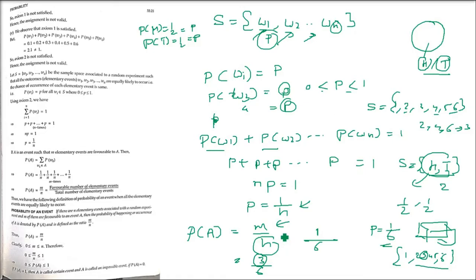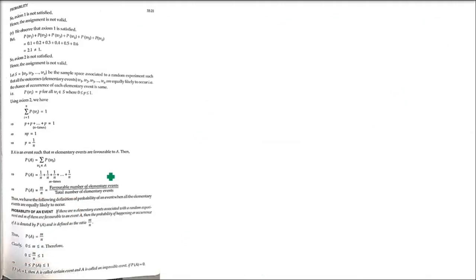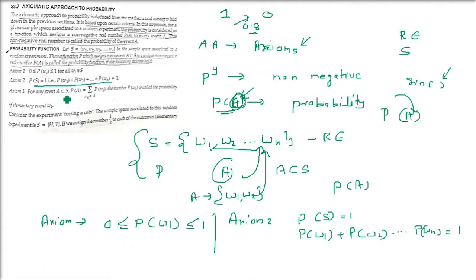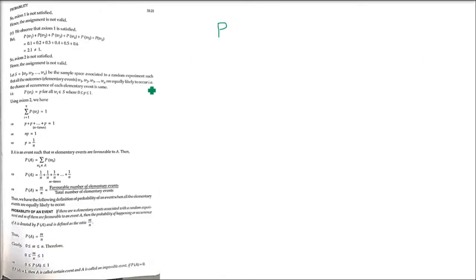So P(A) equals m by n. How has it come? Let us see the proof also, because if you learn this, all the questions of probability will be by m by n only. If you remember, I told you there are 3 axioms. The third axiom was that for any event A belonging to the sample space, P(A) equals sigma P(wk), where wk belongs to the event A. The number P(wk) is called the probability of elementary event wk. We are adding these up, and this is the probability of event A happening. So this wk has to belong to that event A.